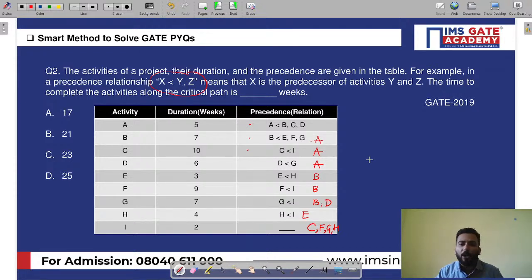So my dear friends, how will the diagram look? This is the initial node. Then A will come, A with 5 days. Then what will happen? From here B, then D, and then C go out. So I'll write here B 7 days, D 6 days, and then E 3 days, not E, C. Just a minute.